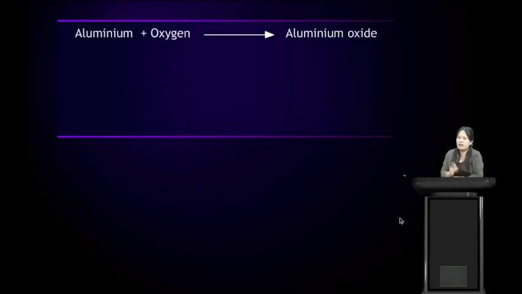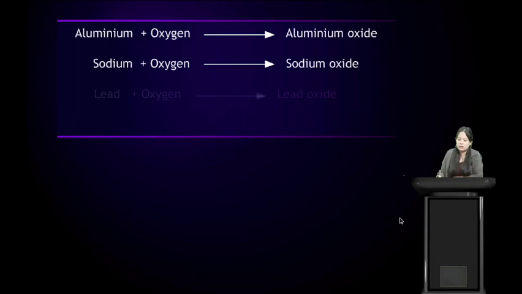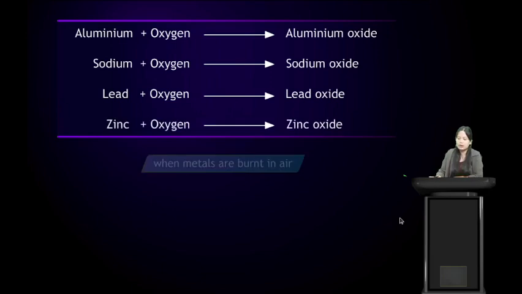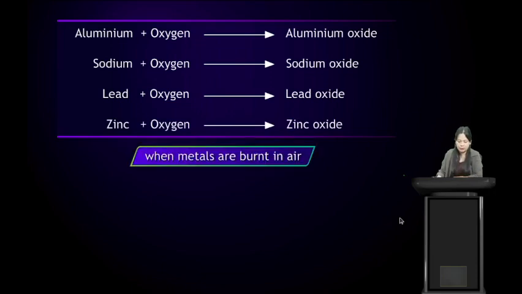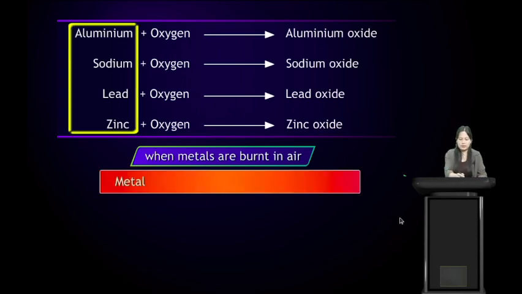So aluminium reacts with oxygen to produce aluminium oxide. Sodium reacts with oxygen to form sodium oxide. Lead reacts with oxygen to form lead oxide. And zinc reacts with oxygen to form zinc oxide. Okay, so when we look at this, we see that when metals are burned in air, or when metals react with oxygen, all these are examples of metals.